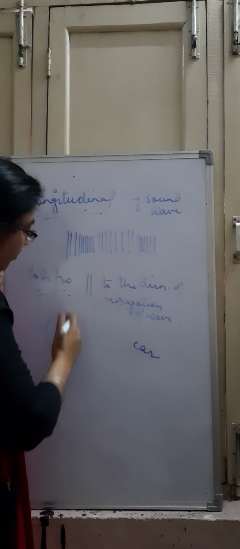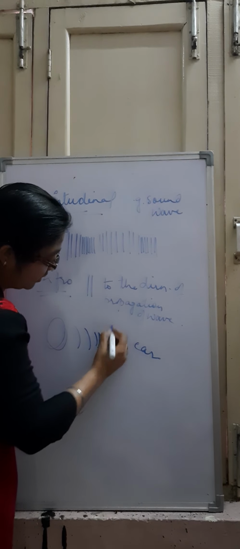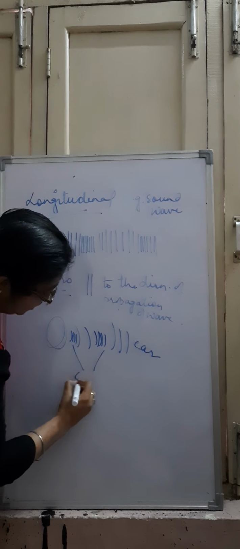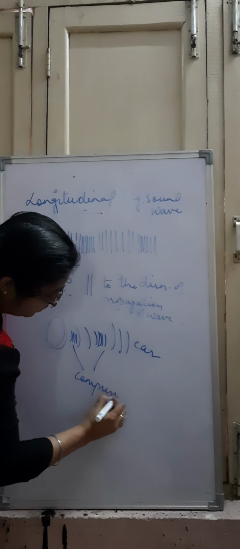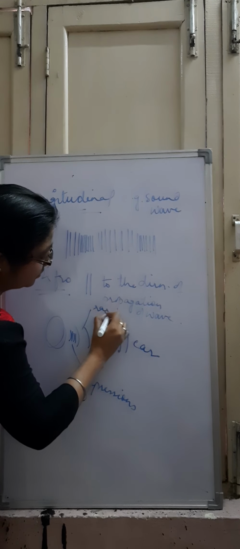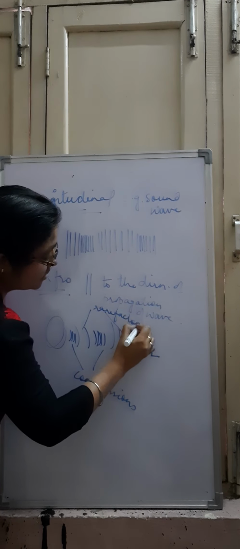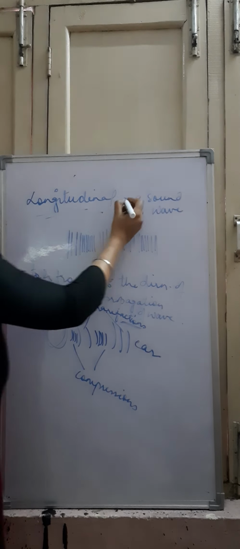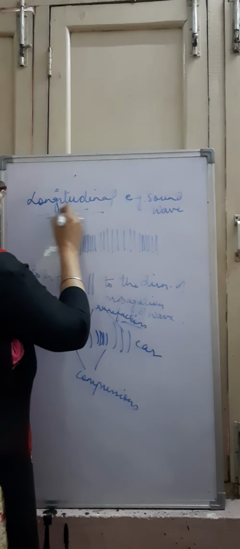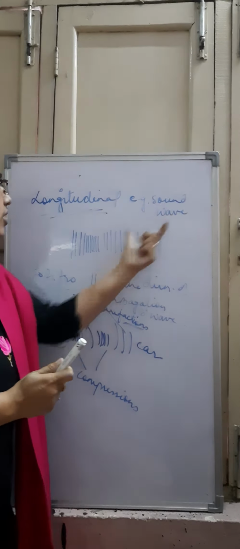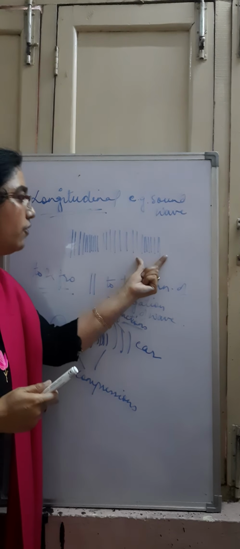So in longitudinal wave, if the drum is beating here, the waves will be like this. So these are the compressions part and these are the rarefactions. It is not in the form of a sine wave. So this is the example of longitudinal wave. Longitudinal wave, the best example here is sound wave. Here we have got compressions and rarefactions.